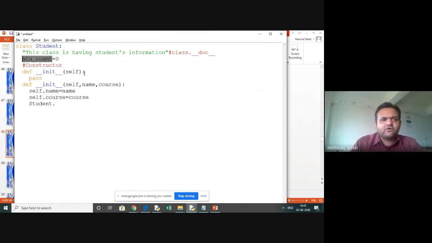On each enrollment, I want my student ID to be prepared. So I will do plus is equal to 1. That means I am incrementing this value.